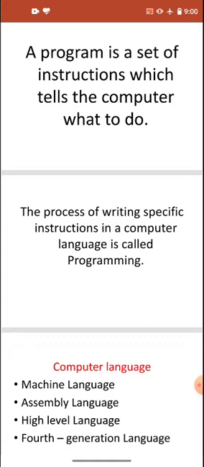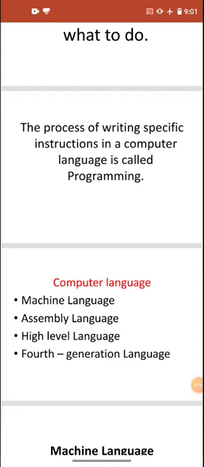If we combine all these programs in one set, then it is called a software. That is software.